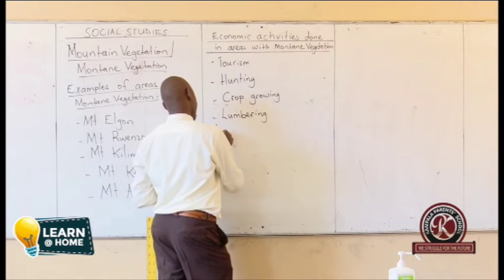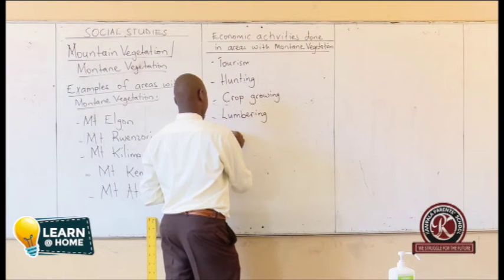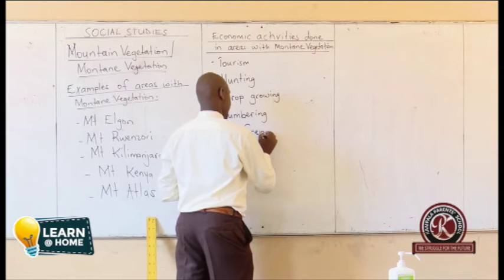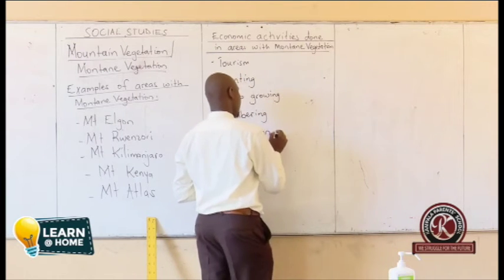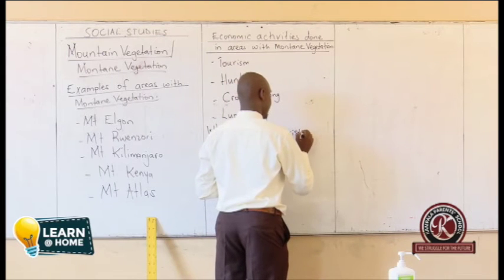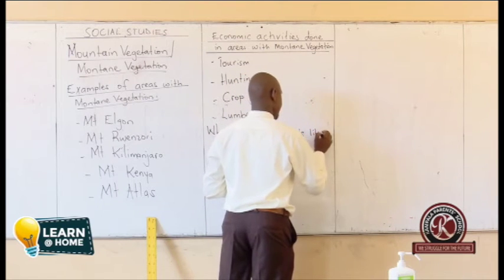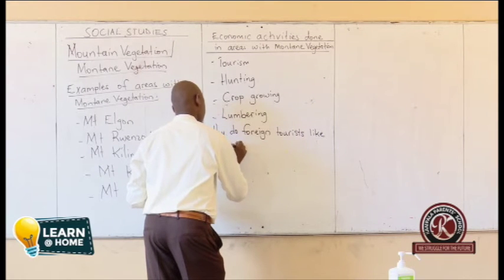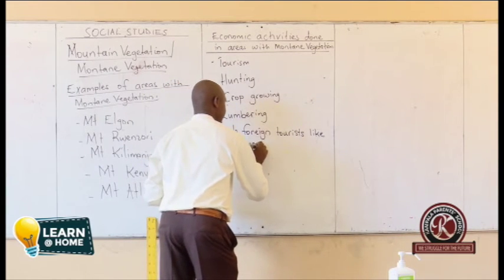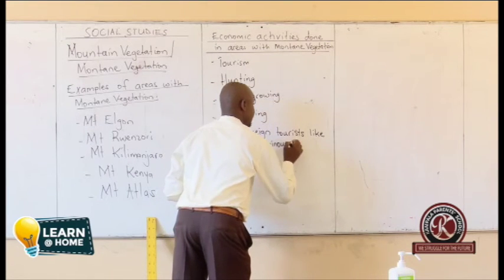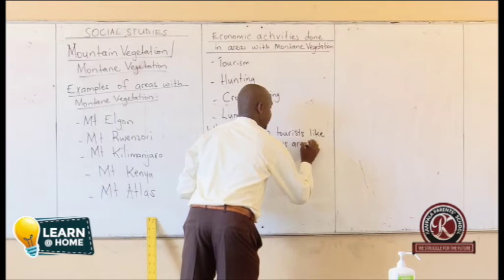Why do foreign tourists like visiting mountainous areas?